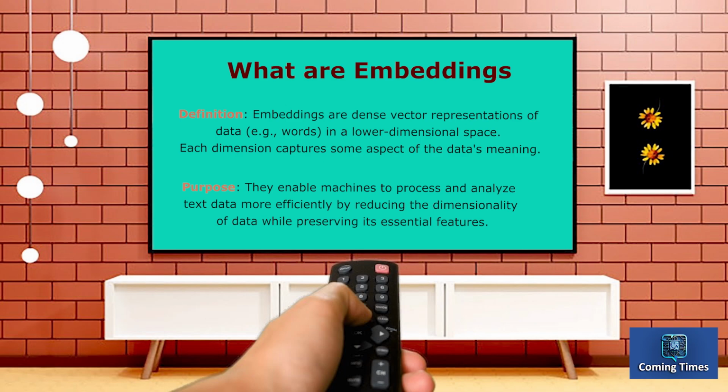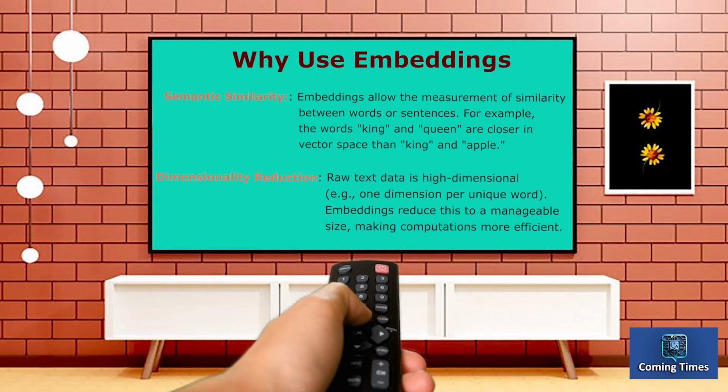1. What are embeddings? Definition: embeddings are dense vector representations of data, for example, words, in a lower dimensional space. Each dimension captures some aspect of the data's meaning. Purpose: they enable machines to process and analyze text data more efficiently by reducing the dimensionality of data while preserving its essential features. 2. Why use embeddings?